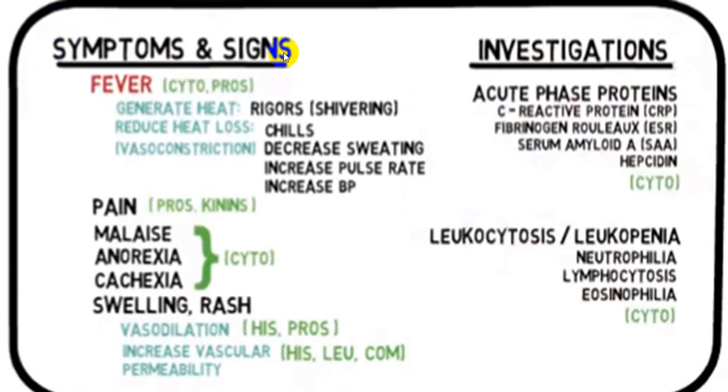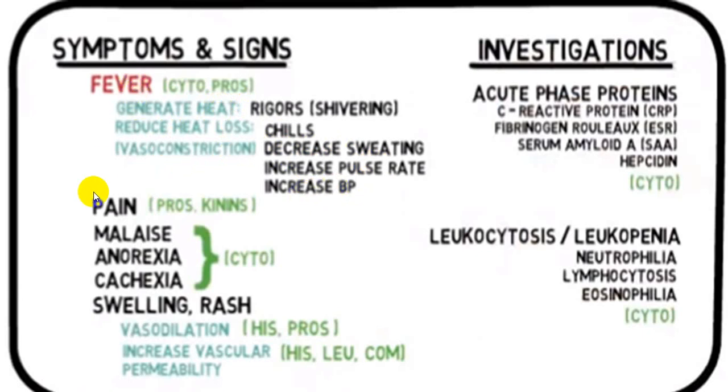The commonest symptom which you come across along with fever, that is elevated body temperature, is shivering. Whenever a person gets a little shivering, we call that chills. When it is markedly severe, we call that rigor. And usually with rigor, the person will have a very high grade temperature. Little chills is to reduce the heat loss, and there is a little amount of vasoconstriction also. Because of vasoconstriction, there is decreased sweating, increased pulse rate, tachycardia, and a slight increase in blood pressure.